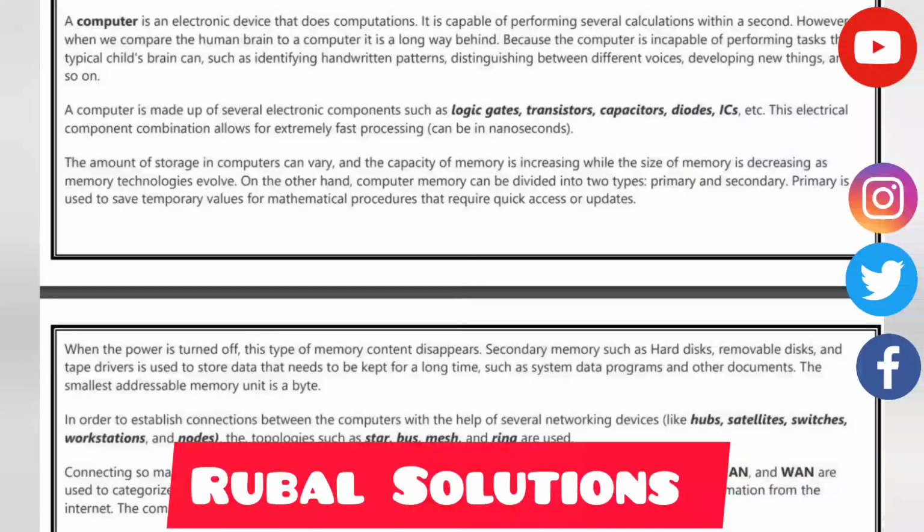Connecting so many computers in different locations throughout the world takes a long time. The terms LAN, MAN, WAN are used to categorize networks based on the area they cover. Client and server architecture is used to retrieve information from the internet. The computer's processing speed is faster and its energy consumption is in gigawatts.